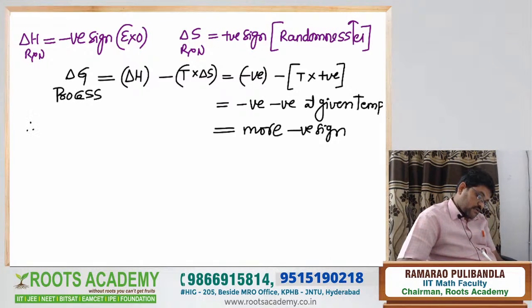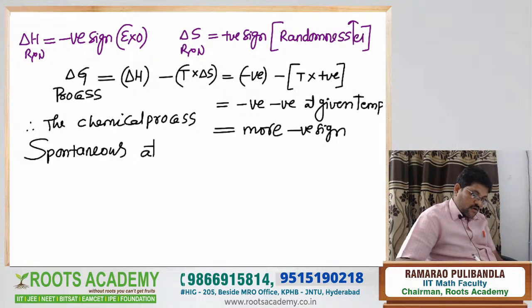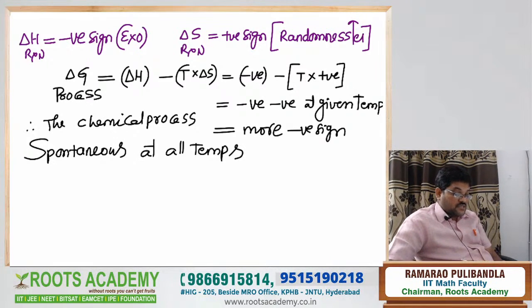Therefore, the chemical process is spontaneous at all temperatures.